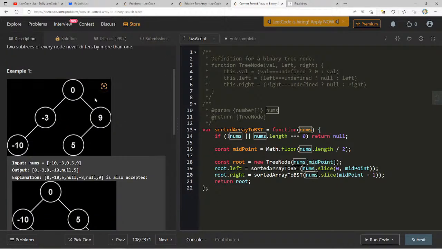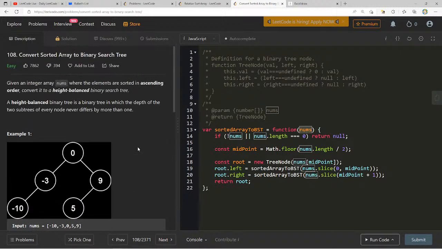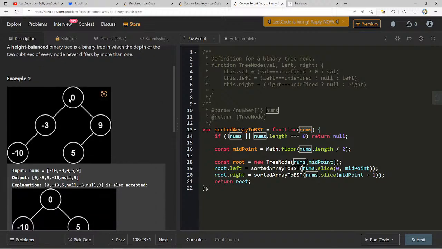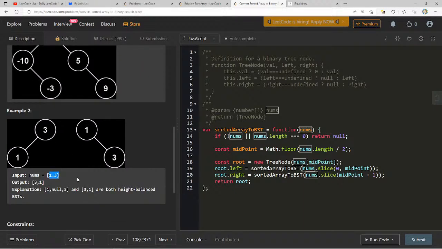So the reason that, again, we pick the midpoint here is because we could technically construct a tree with any of these values, but if you don't pick the midpoint, you're going to have a tree that's heavily skewed either left or heavily skewed right. And they say here we want a height balanced tree. So that's really the most important part. And the nice thing is the image kind of gives you a hint. Here they're picking the midpoint. Here they're giving the midpoint. 1 and 3, if you look at this, they're saying either works, but if you do 0, 1, the length is 2. 2 divided by 2 is 1. So here, one of the parents is 3, so they're saying that that's okay.